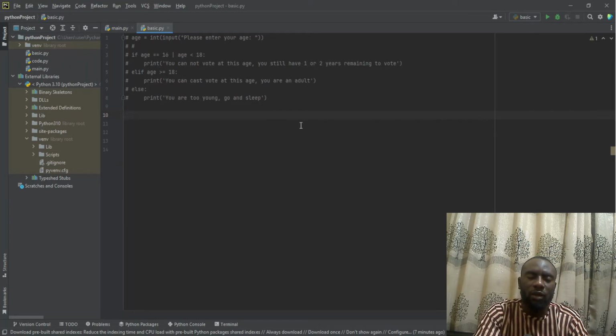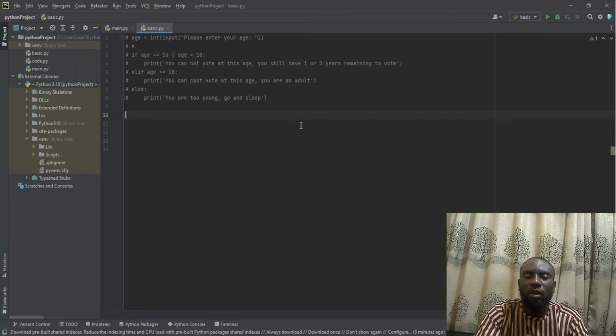In this class, we are going to create a basic age calculator. This age calculator is going to work in such a way that, let's assume there is a voting system, that is an election system. And in this election system, there is a restriction of age. That is to say, if somebody is not up to 18 years of age, he cannot participate in these voting activities. So a person has to be 18 years or above.